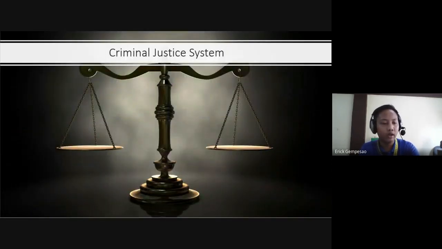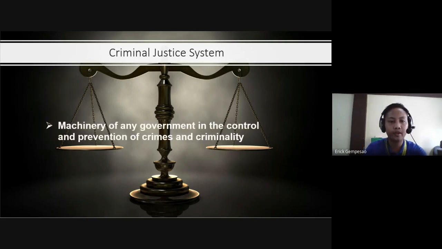Okay, so to begin with, let us understand what the criminal justice system is. The criminal justice system is a machinery of any government in the control and prevention of crimes and criminality. It is a system, a process that helps government to control crimes and prevent crimes. So ano ba ang kaibahan ng control of crime and prevention of crime?